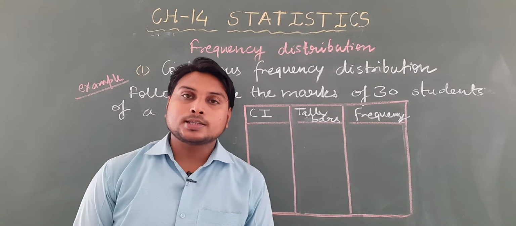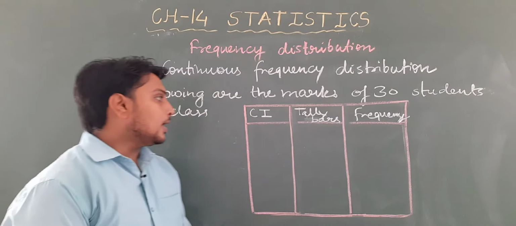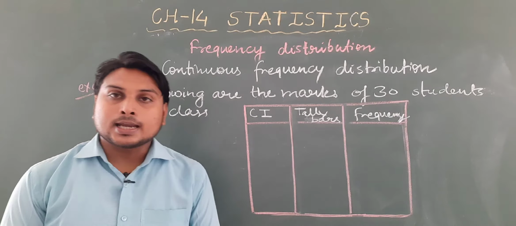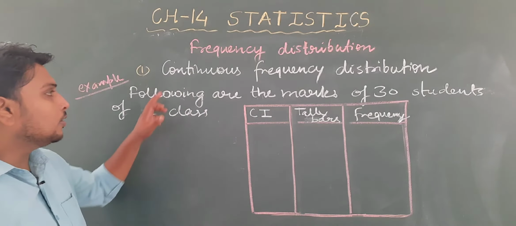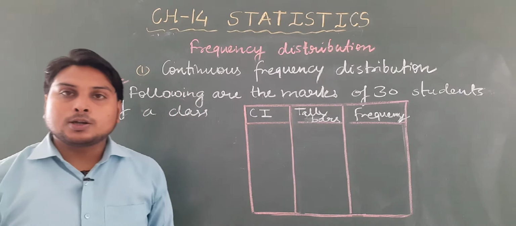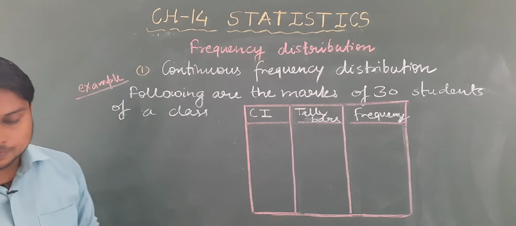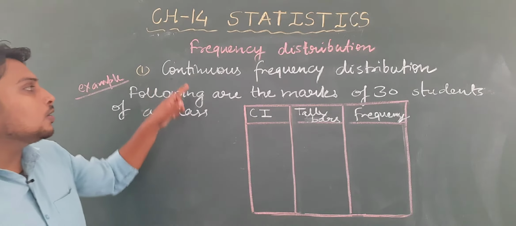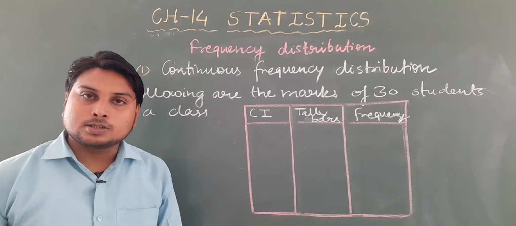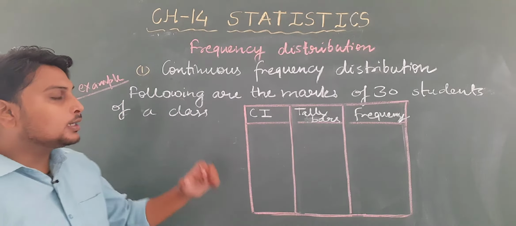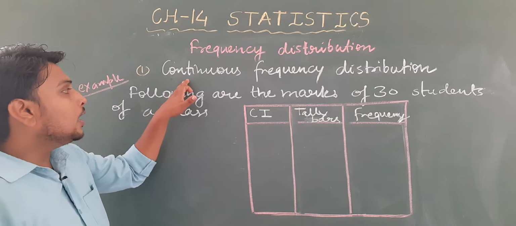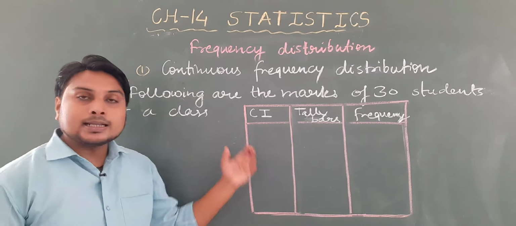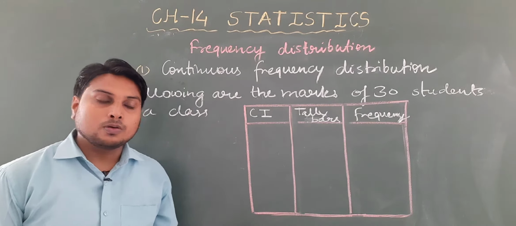Now students, as I have told you, the second type is continuous frequency distribution, which is also called grouped frequency distribution. As is clear from its name, here the data is written in the form of groups.